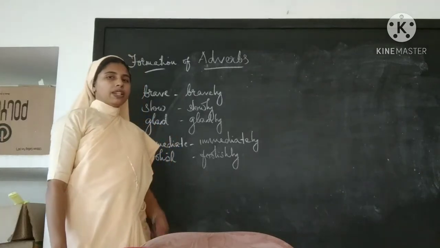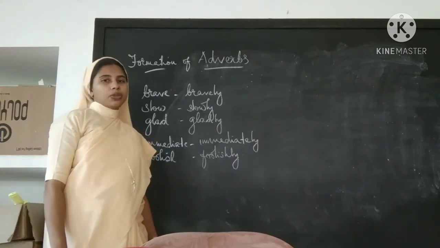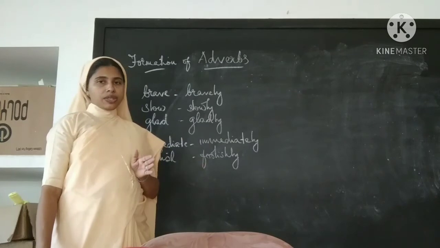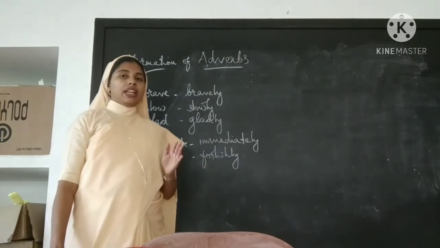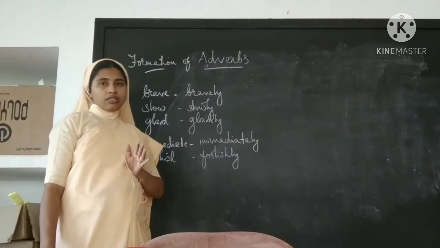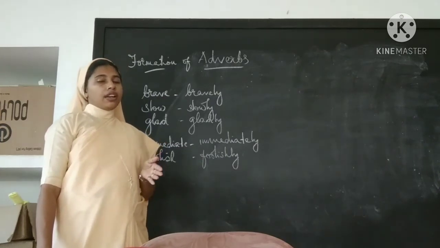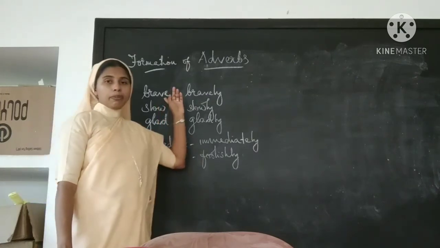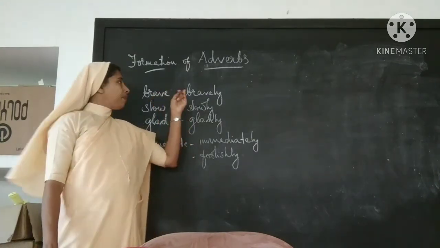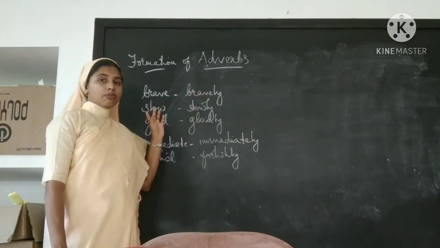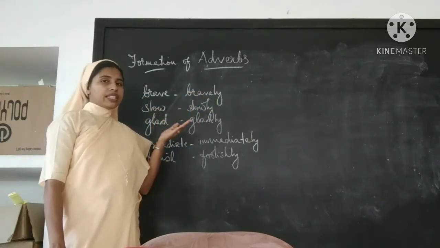Our next topic is how to make adverbs. From adjectives you can form adverbs by using ly at the end. The suffix ly can be added in order to form new adverbs. For example, brave is an adjective, and when we add ly, it becomes bravely.